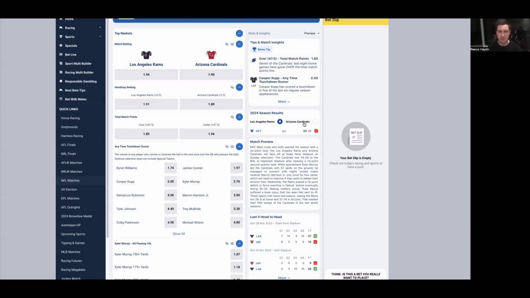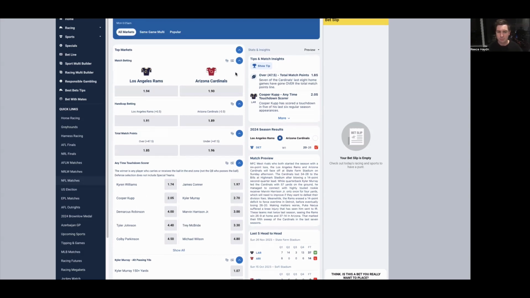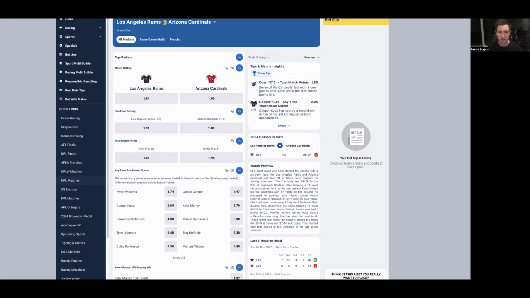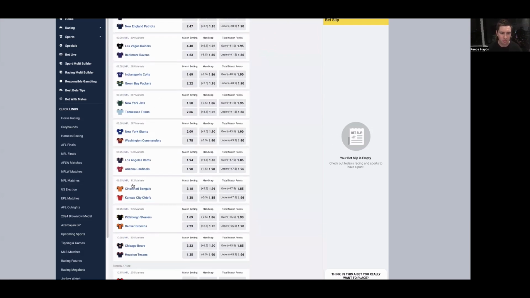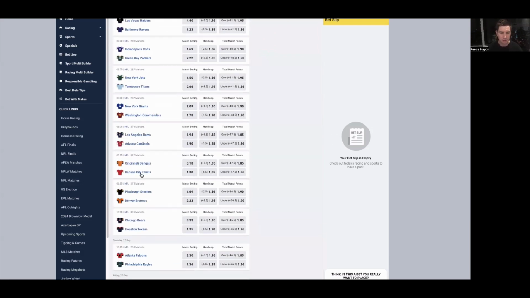Not sure at this stage if this is a game that I want to be betting into. But yeah, I think this one's going to be close either way. LA have the historical advantage. Arizona were the slightly better side in week one against better opposition. And Buffalo definitely franked that form with a big win against Miami. So slight lean, if I had to take a side, towards the Cardinals, but can't take them with confidence. Just don't like when teams have such bad records against sides.